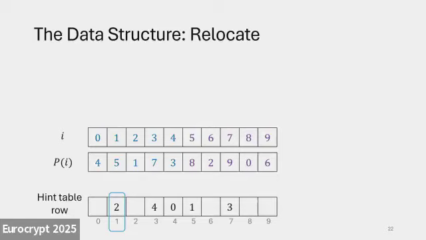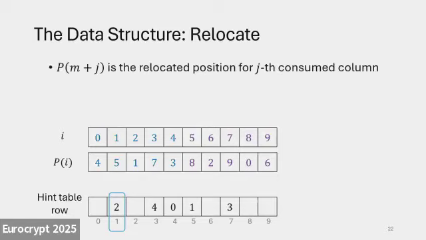So next, let's see how relocate works. In particular, we will use that latter half. M is root n, and M plus j is the relocated position for the jth consumed column. Suppose we have a query that consumed column number 1. Where should we relocate that entry to? We will check the corresponding entry in the pseudo-random permutation, and it says 8. So it's going to be relocated to position number 8.